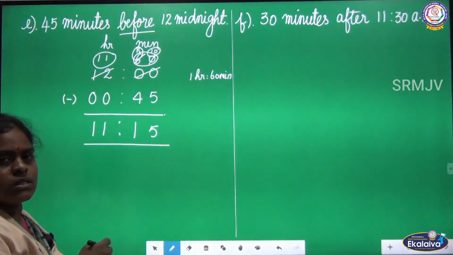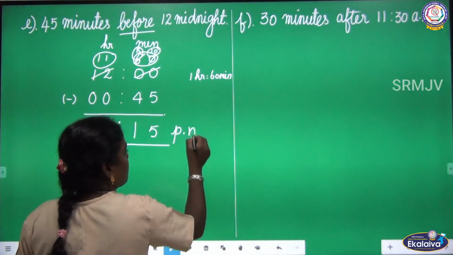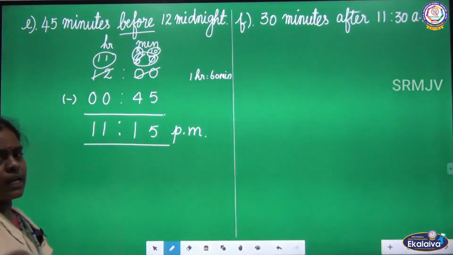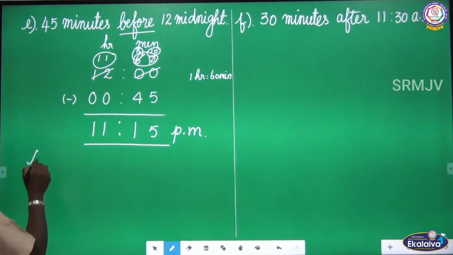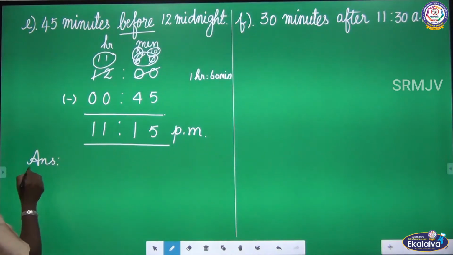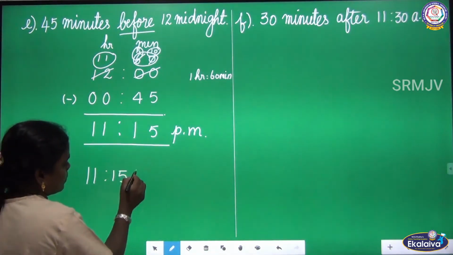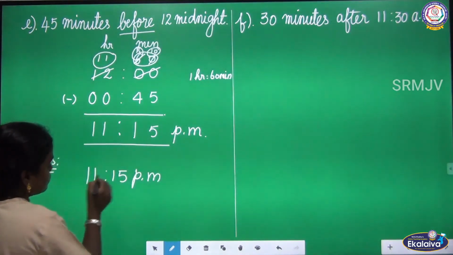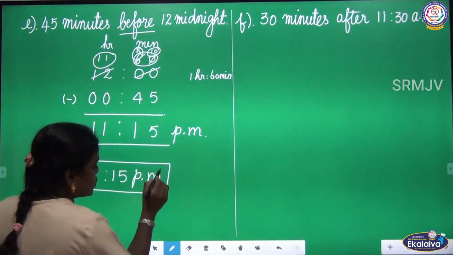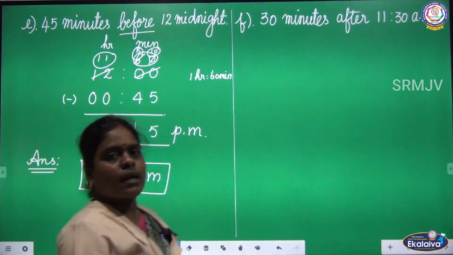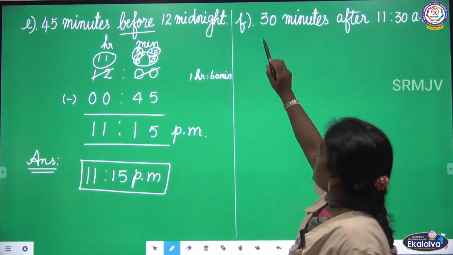Before midnight will have the period p.m. So 45 minutes before 12 midnight is 11:15 p.m. You must mention whether it is a.m. or p.m. in the answer. Look at the next one.